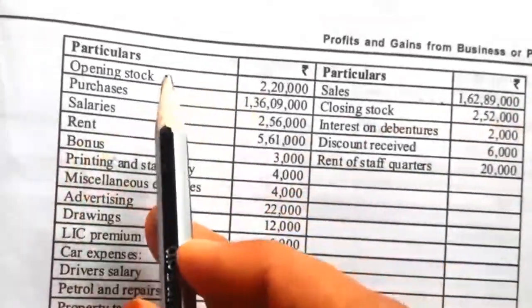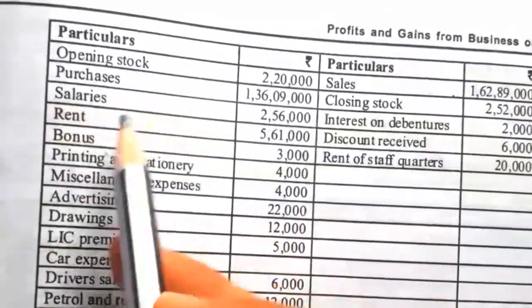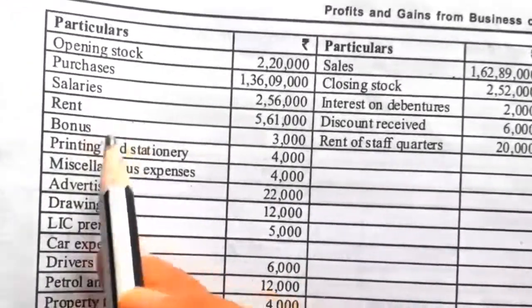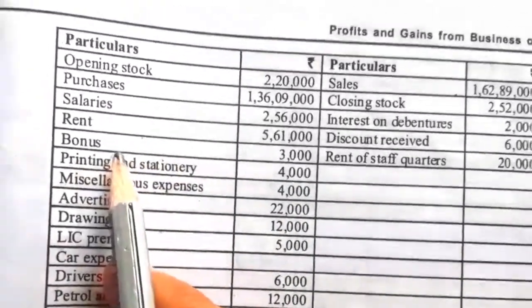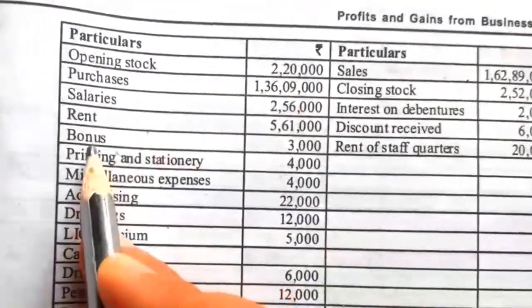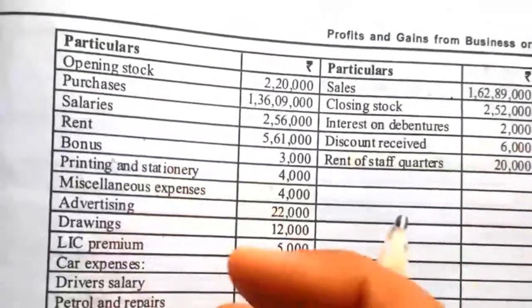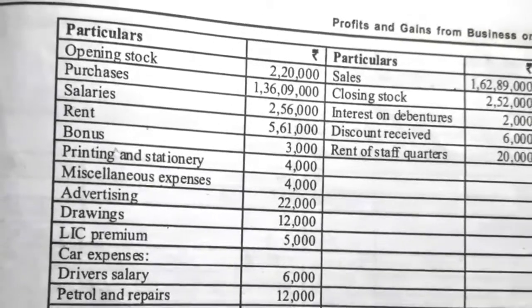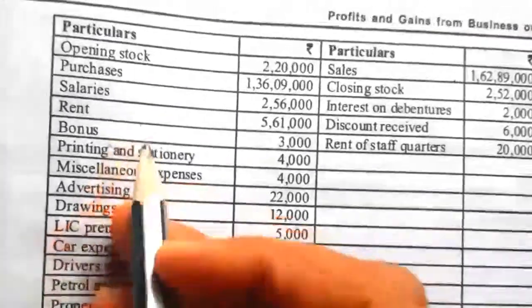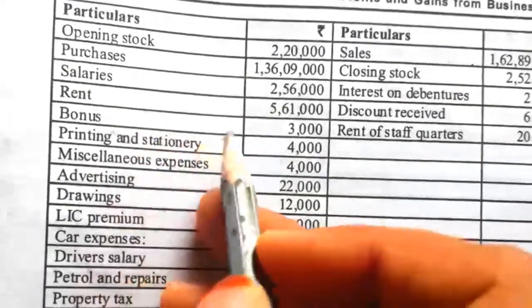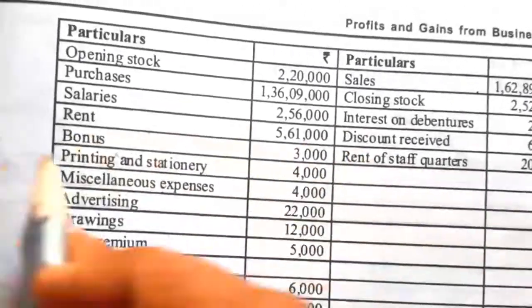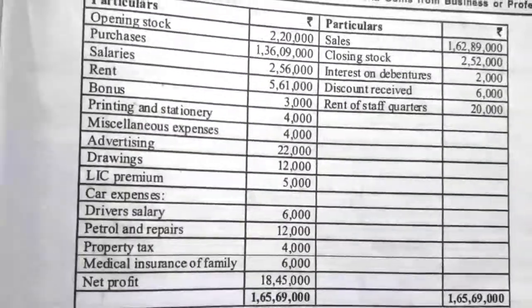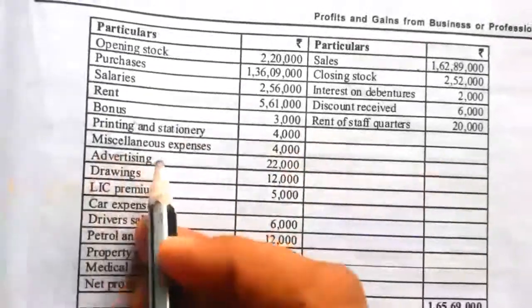Opening stock is allowed expenses on the trading account, purchases allowed on trading account, salaries are allowed expenses to the profit and loss account, rent is allowed, bonus to the employees. Here the business owner Mr. Kiran has paid bonus, so it is given on the debit side of profit and loss account, means they paid a bonus to the employees, so it is taken as allowed business expenses. So the bonus or any retirement benefit if employer pays to the employee, that is taken as allowed business expenses. Printing and stationery, which is necessary in the office of a business, so it is allowed.